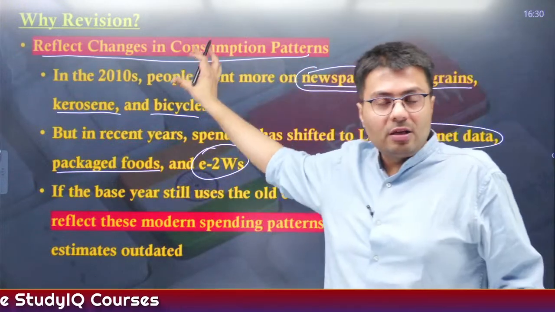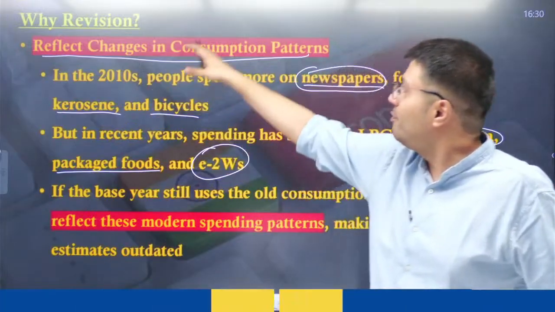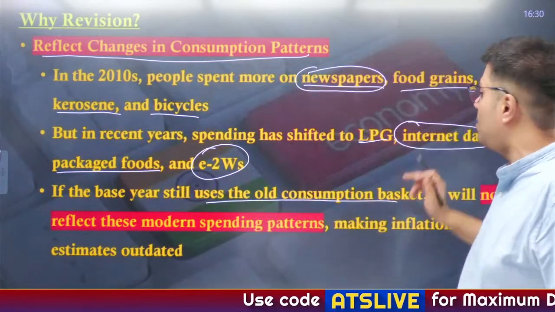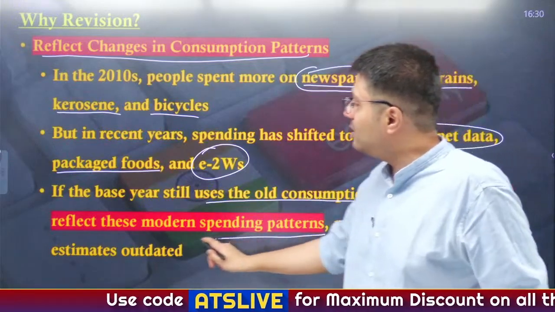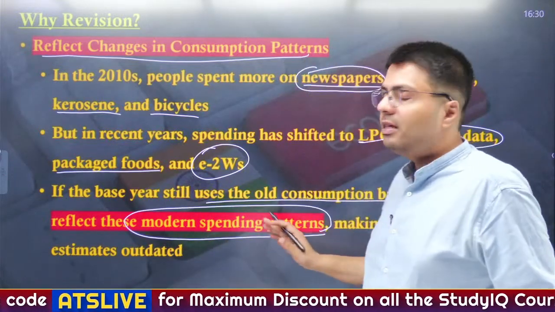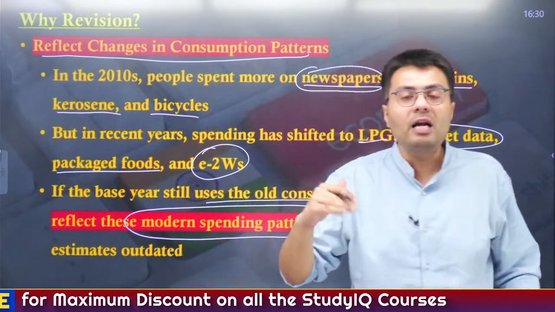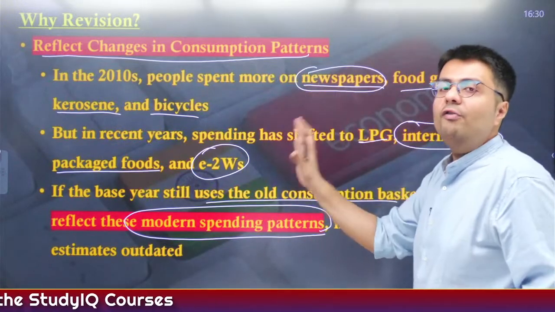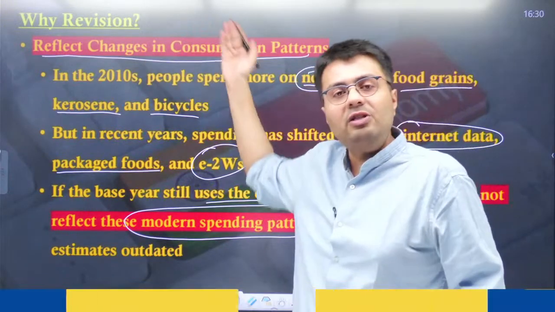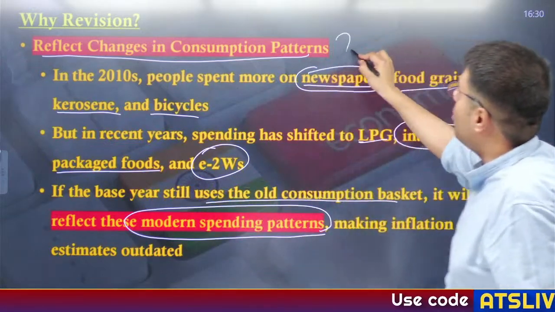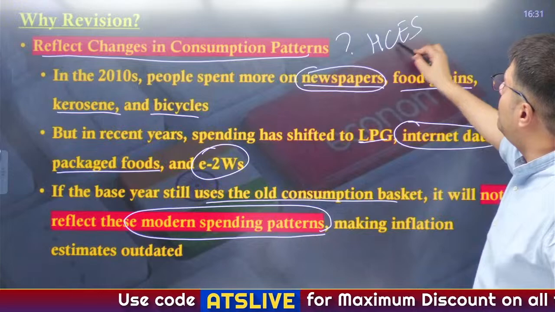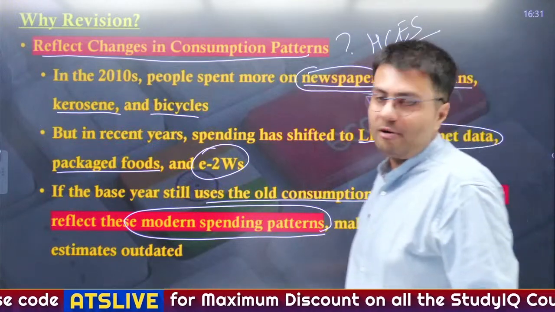So our assumptions for CPI should also reflect these changes in consumption pattern. Because if we still rely on the old consumption basket, it will not give us an exact spending pattern, and therefore our GDP estimates and our inflation estimates will not be quite precise, right? So the first need for periodic revision is to reflect changes in consumption pattern. And how did we get this data on consumption pattern? From the household consumption expenditure survey that was conducted by the government, right?